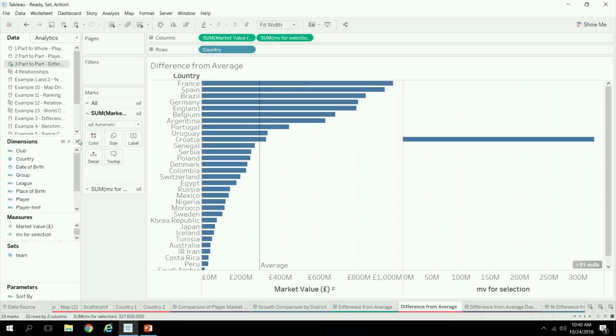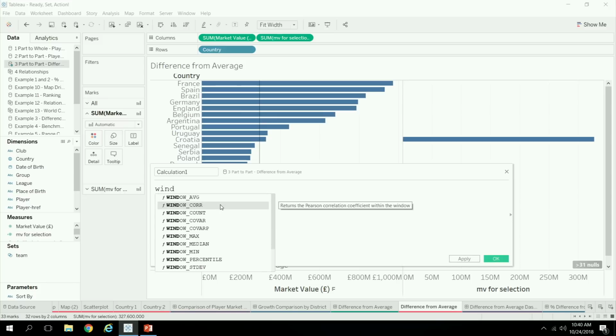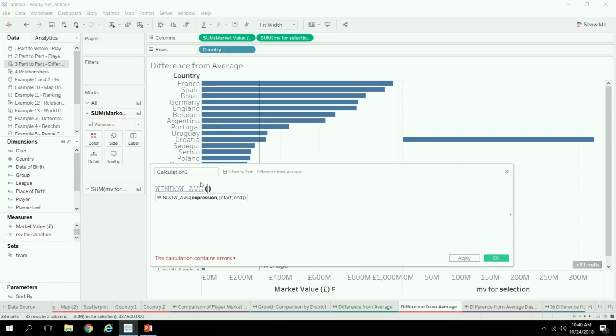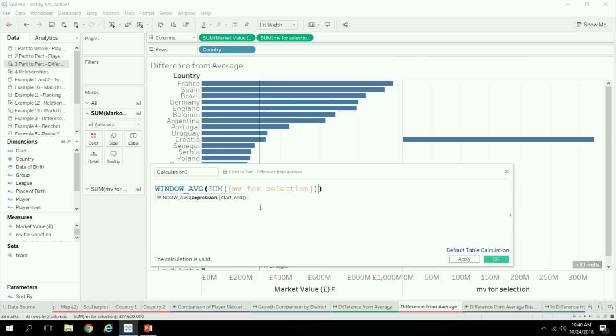The way that you can do this is through a window average calculation. Window average basically means look at the summary data in my visualization and compute the average across that. So I take the window average across this value, and this is going to be the average across the selection.